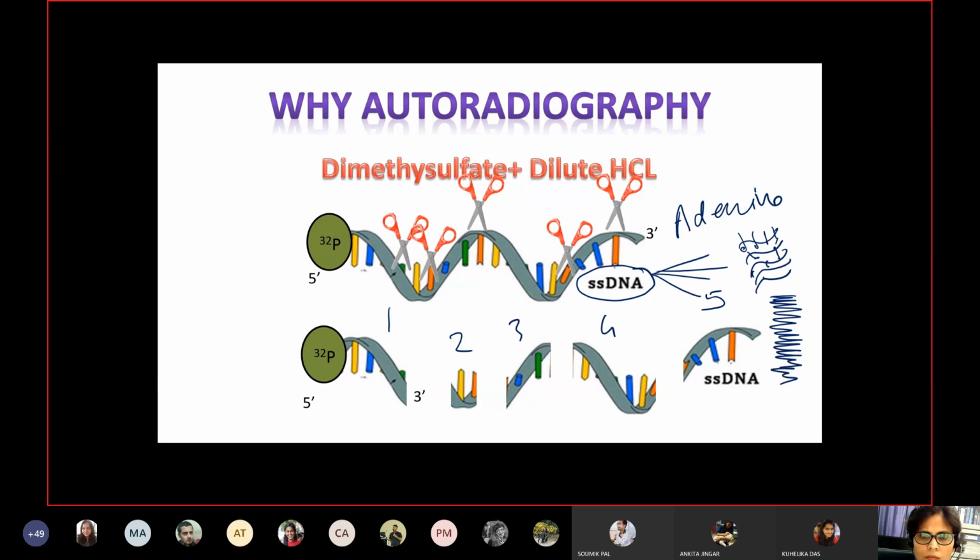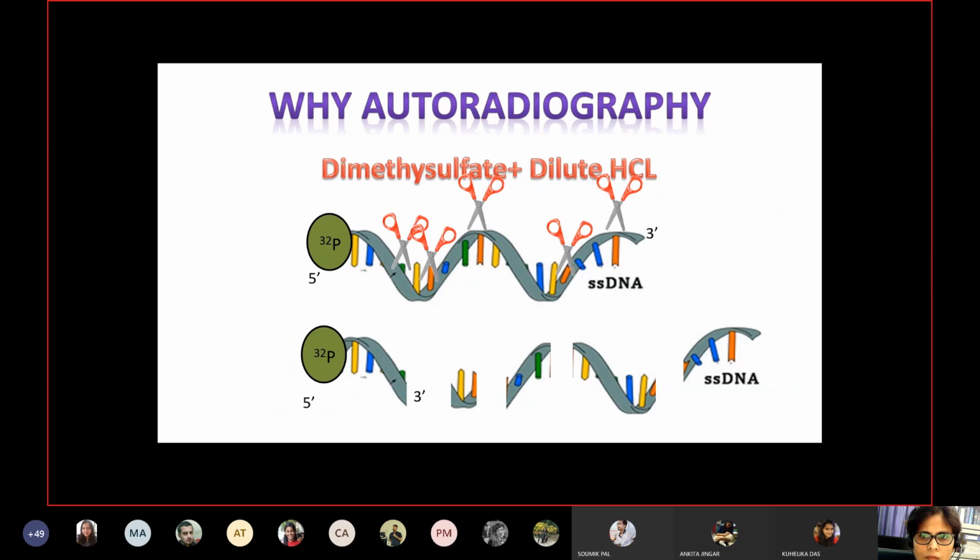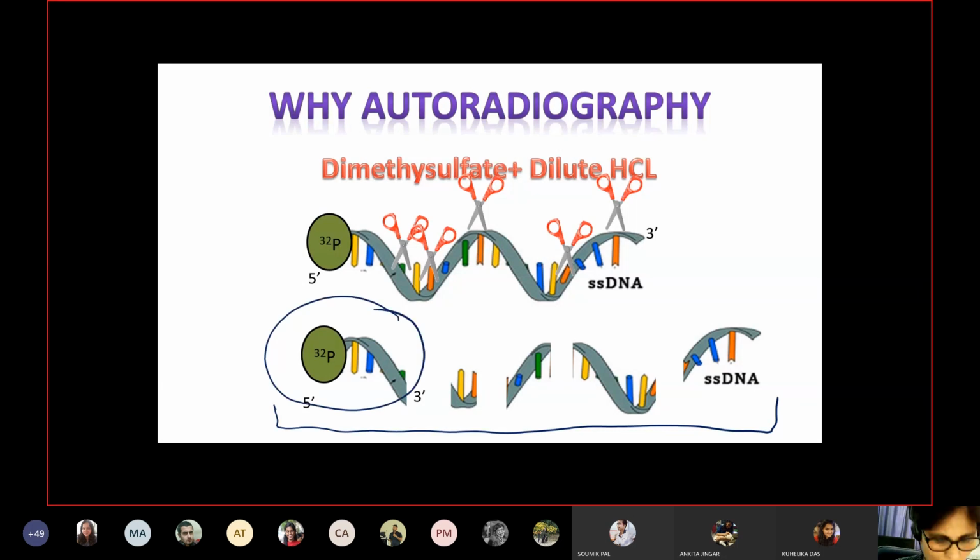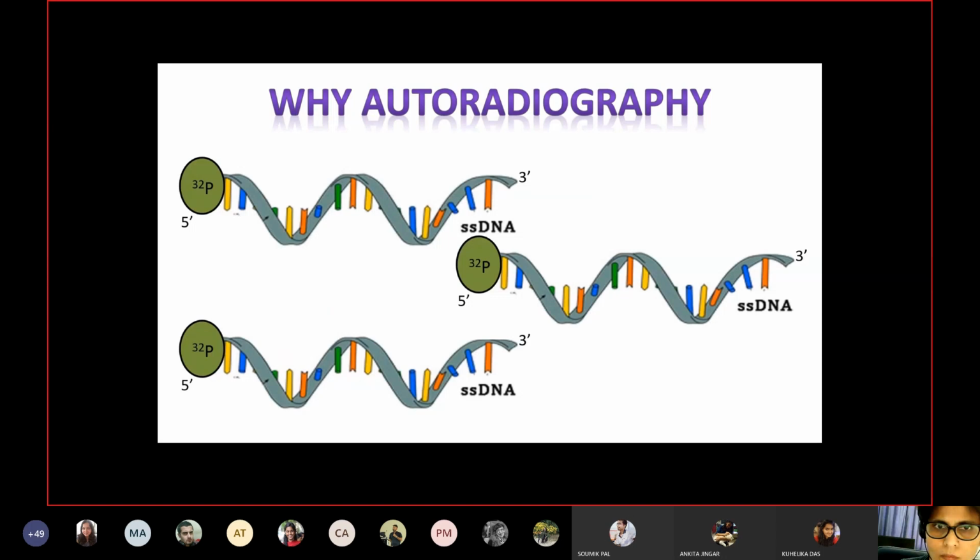The only thing that differentiates these 5 fragments is the presence of the end label. On normal electrophoresis, you will see all of these 5 fragments, whereas in autoradiography, you will only see the first fragment. As I said, there are many single-stranded DNA copies in the reaction mixture.